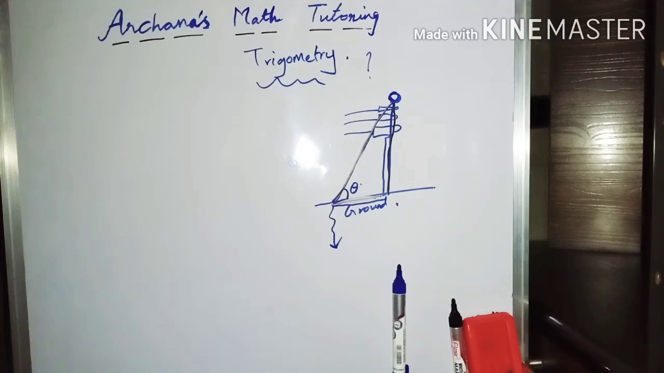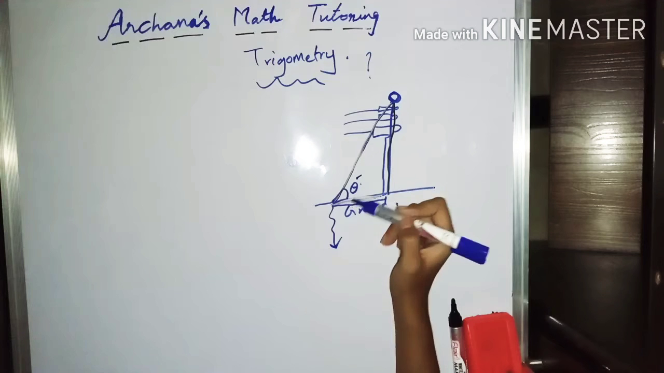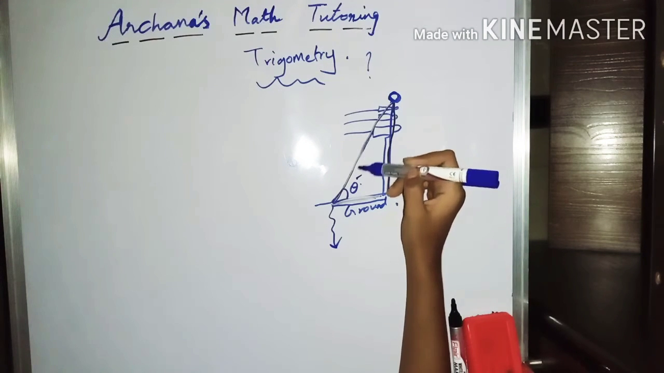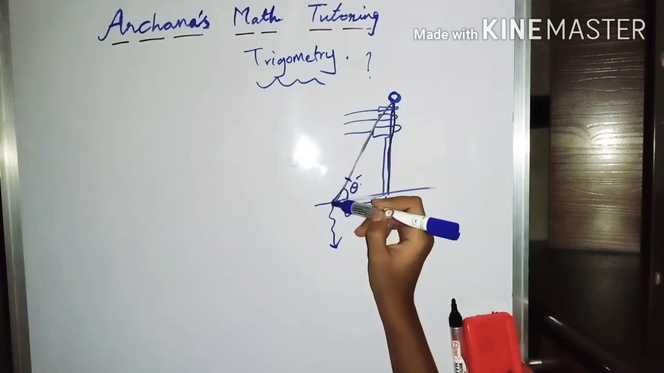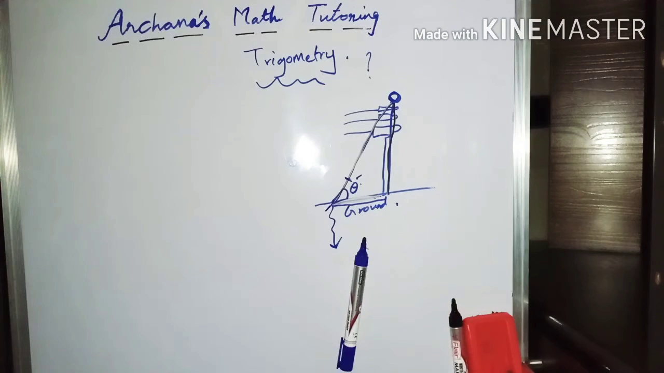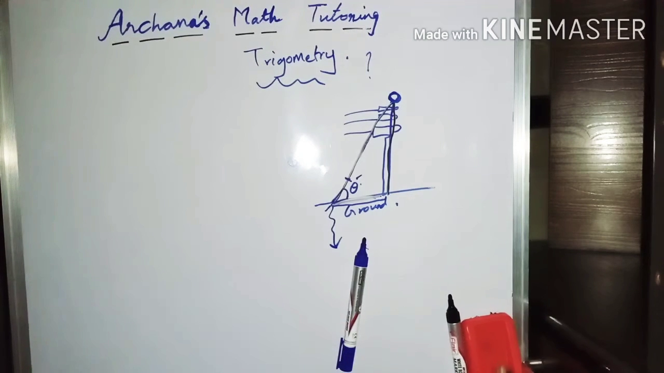So what if the length of that wire decreases? What will be the shape of the triangle? What will be the angle of the wire with the ground? This theta value keeps on changing if we change the inclination. If the wire is shorter or longer in length, the angle changes. So this is one example where we can see trigonometry in day-to-day life.